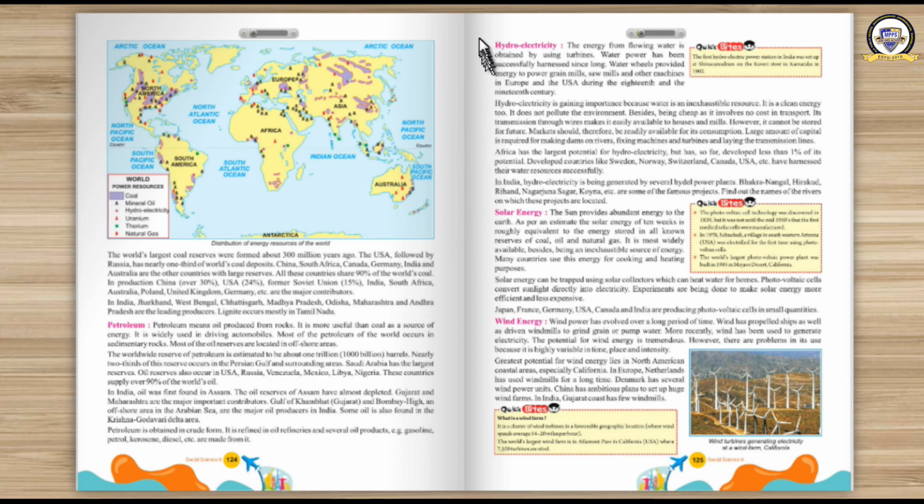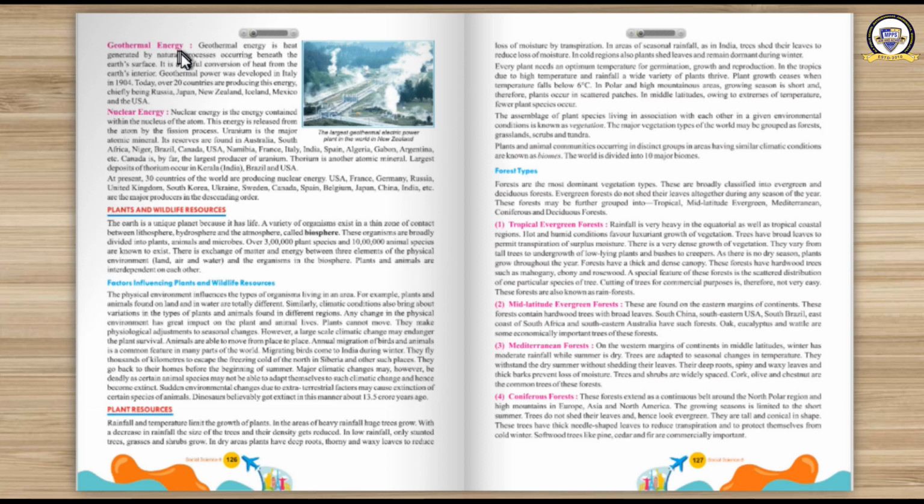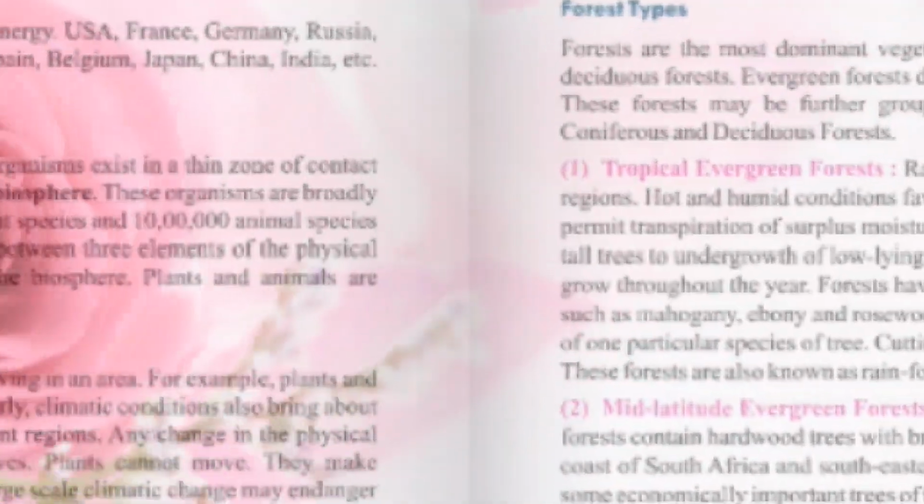Then we discussed the non-conventional sources which will not exhaust. They are hydel power, solar energy, wind energy, geothermal energy and nuclear energy. Nuclear energy is considered as one that will be exhausted. It is conventional because we are using a mineral to obtain the nuclear energy. That is why it is considered a conventional source of energy. Clear now?